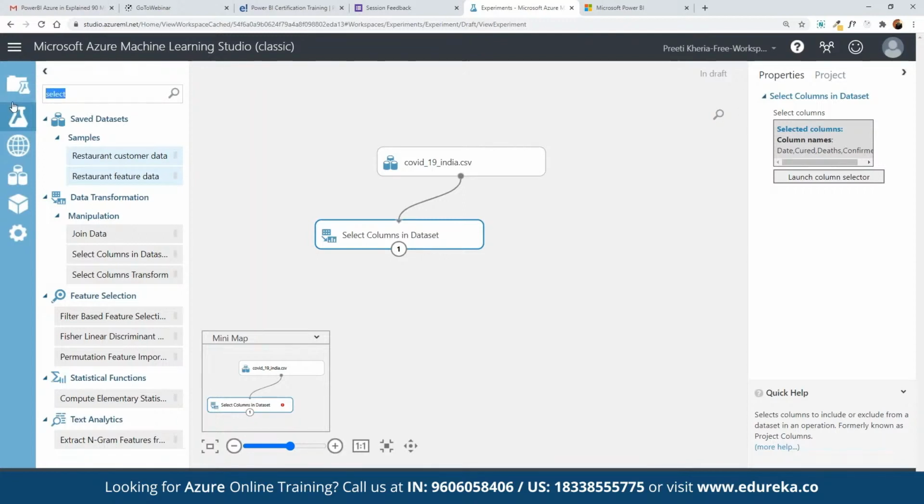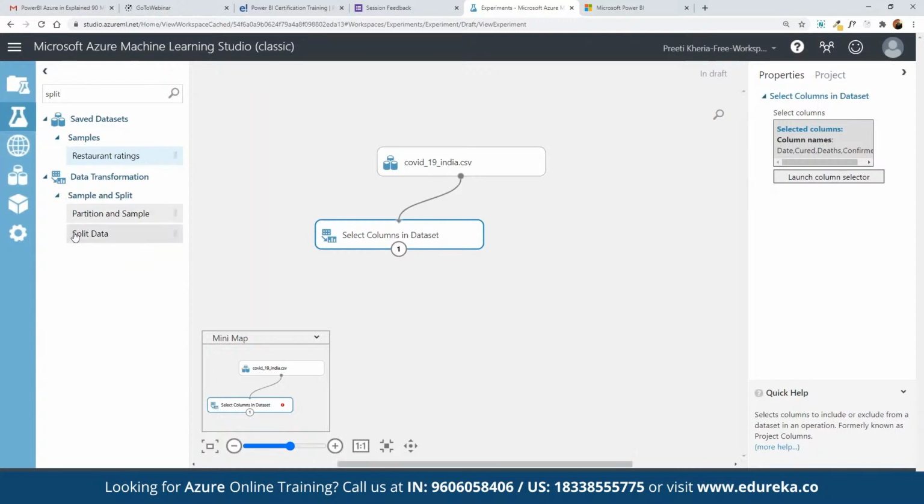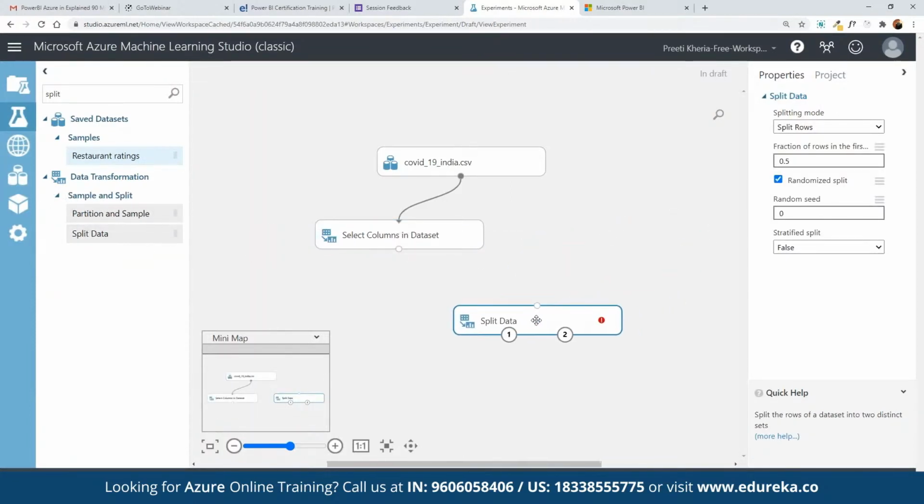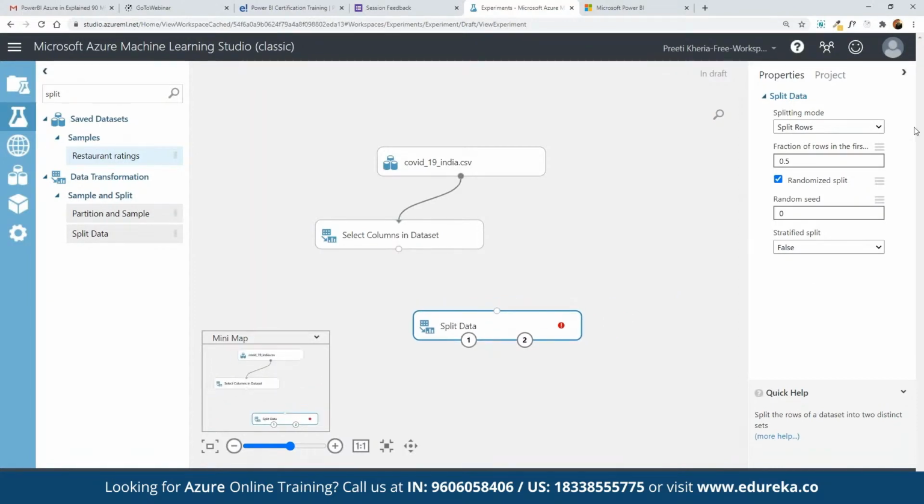Now here we can search for another data pointer, split. So here we can make use of split. Now we want to split the current dataset into equal components here. We want to have the train data and test data defined.